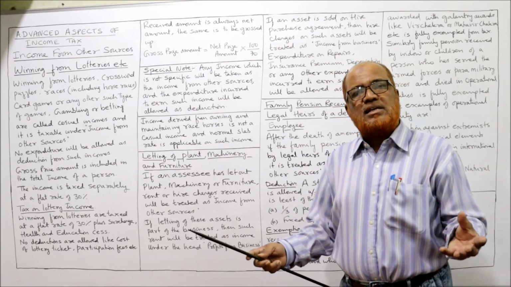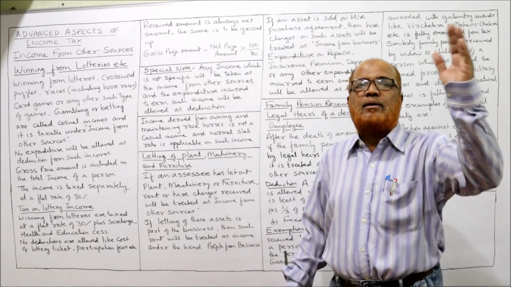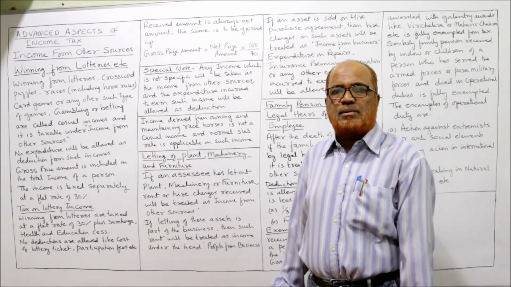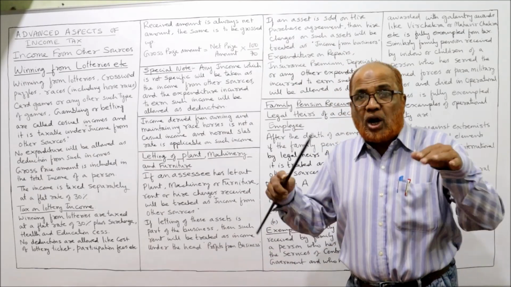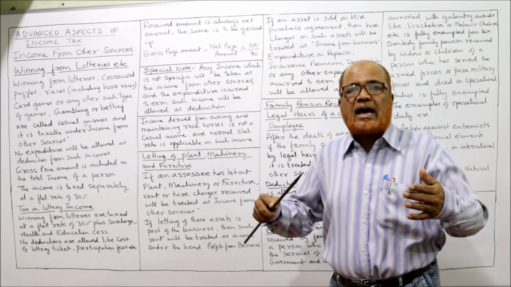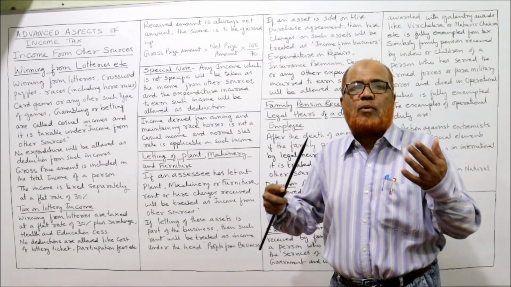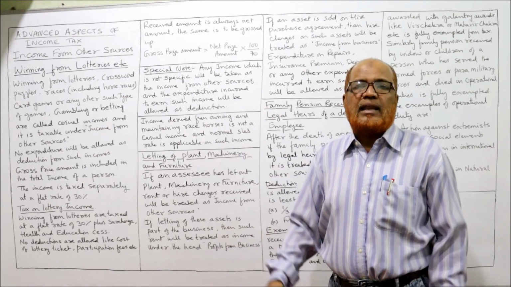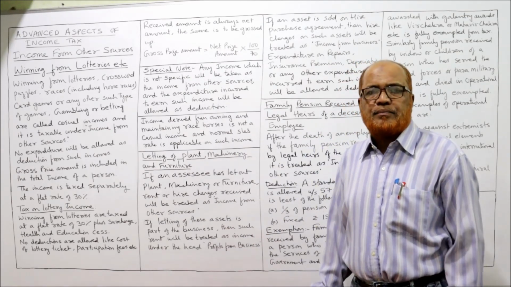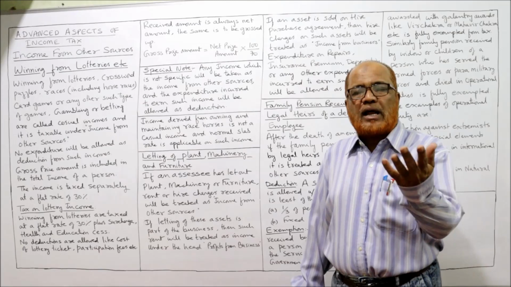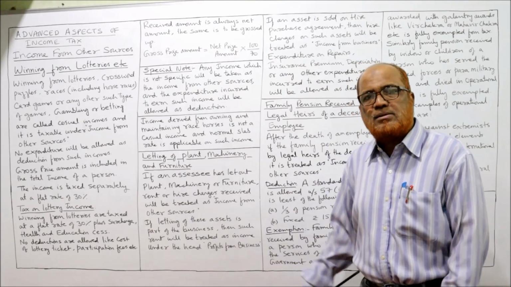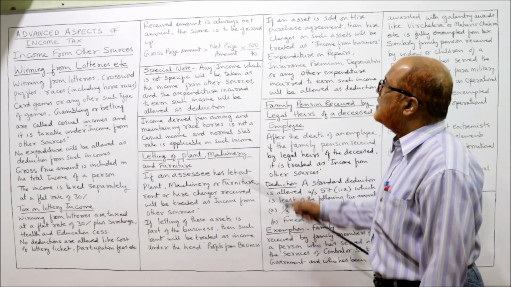If it is not his business, but sometimes, casually, he lets out his plant, machinery, furniture, then the rent or hire charges received is taxable under income from other sources.